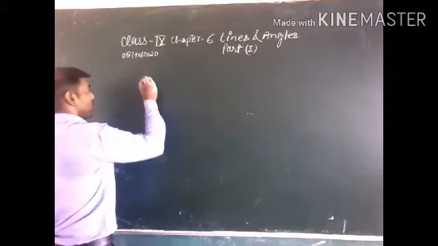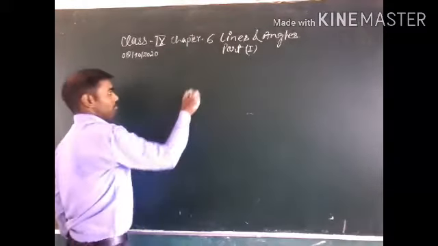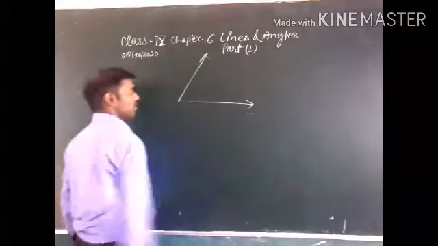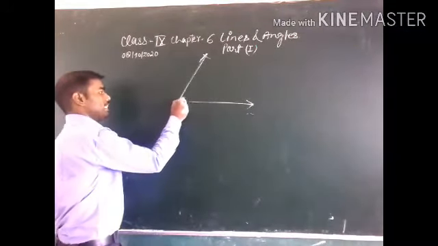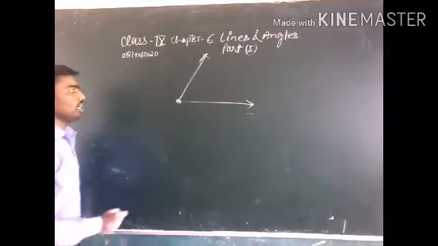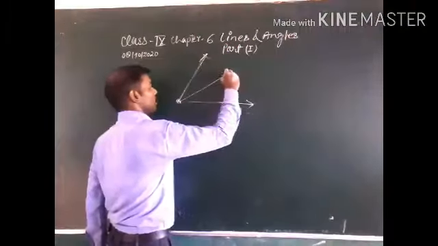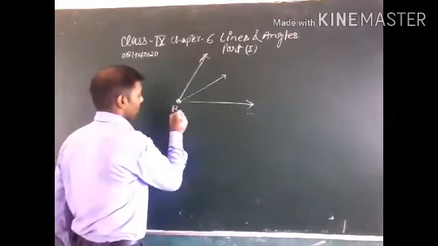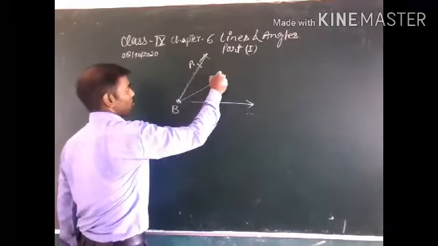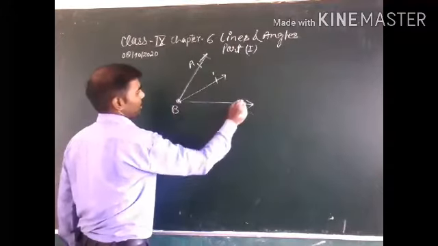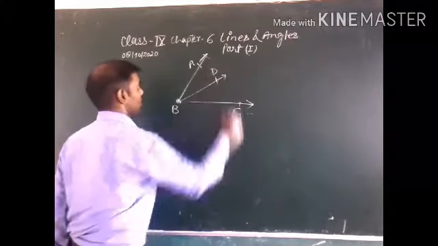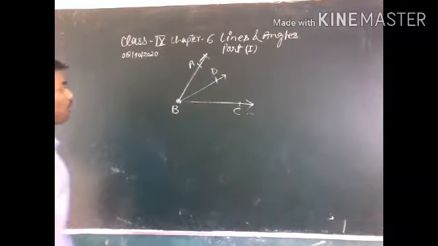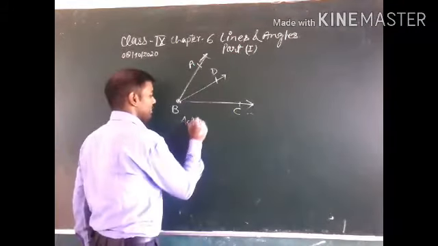Now there are some more types of angles. This is an acute angle and this is a common end point, that is the vertex, and this is also a ray. This is point B, this is point A, B, A, B, C, and this is D. We talk about adjacent angles.